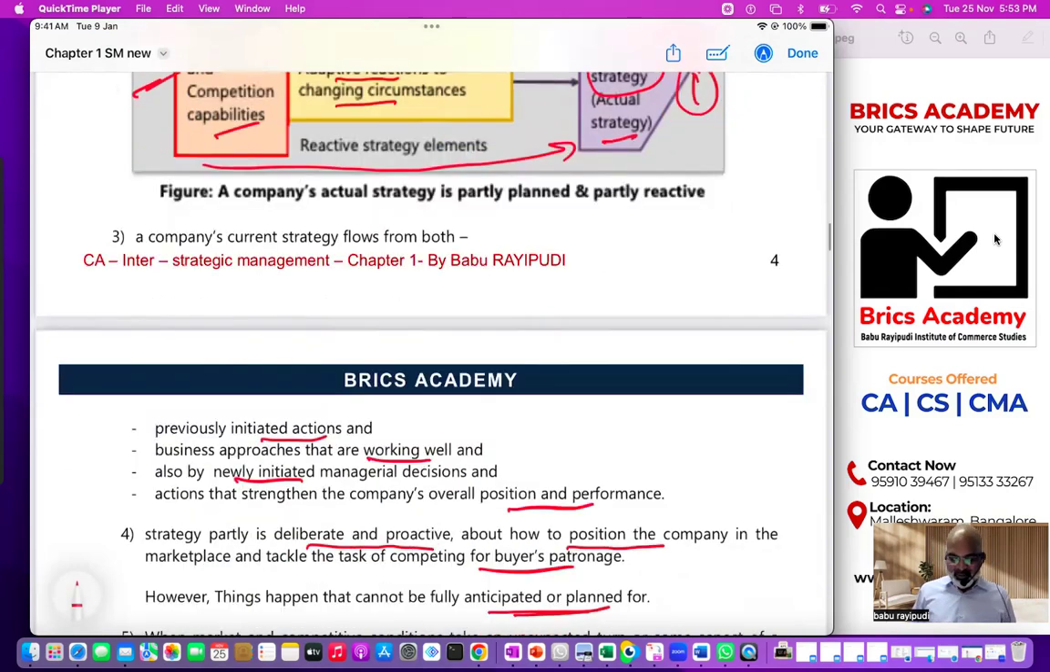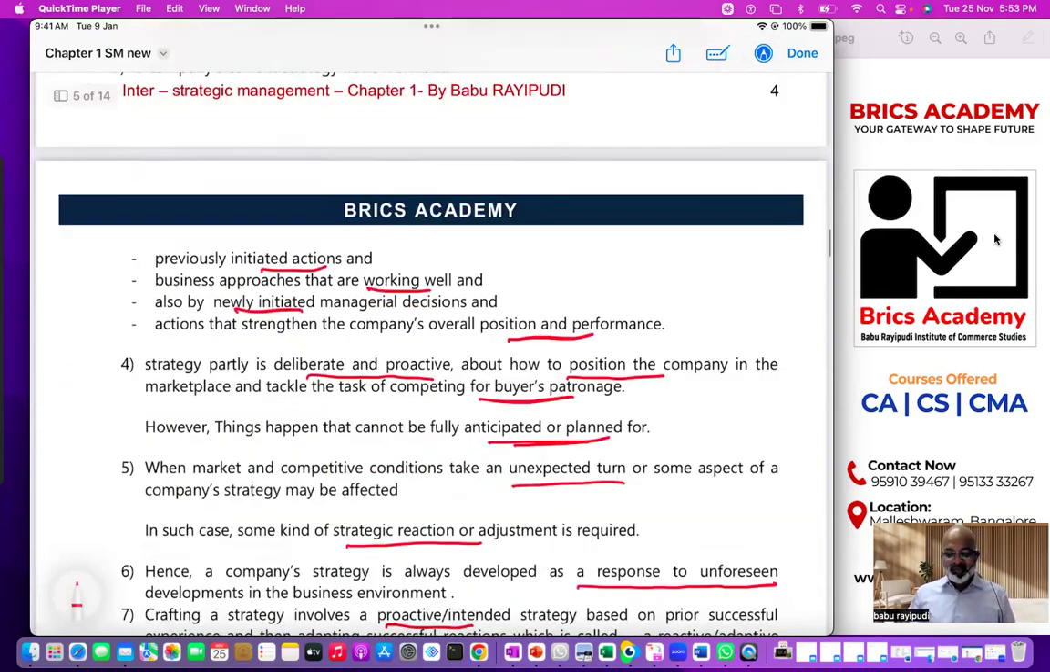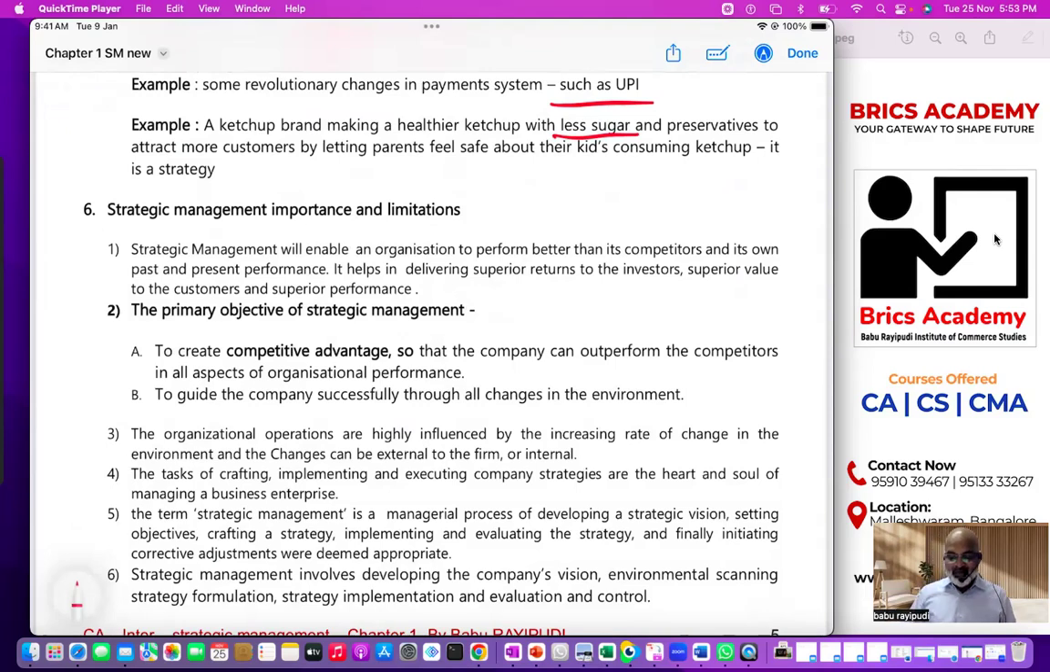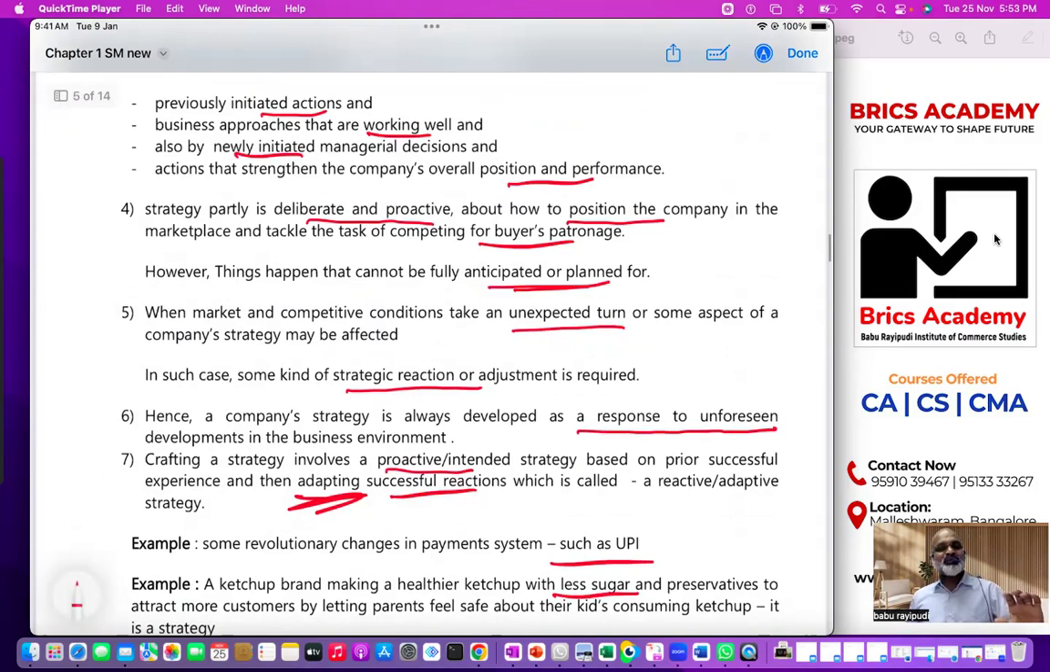A 3-mark question you can expect on this, very important. It is a direct question; they will ask whether company strategy should be proactive or reactive. Then you start to answer, yes, it has to be proactive and reactive. Then explain what is proactive, what is reactive. Then draw the chart, then explain those four points in brief. Then your answer will be perfect.